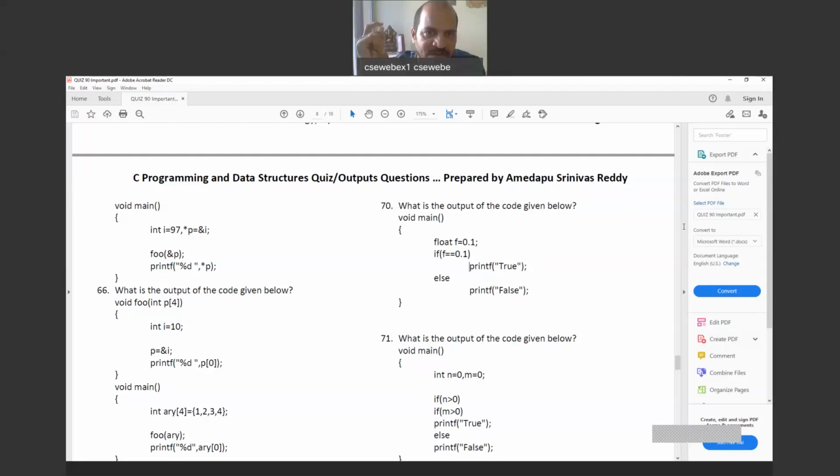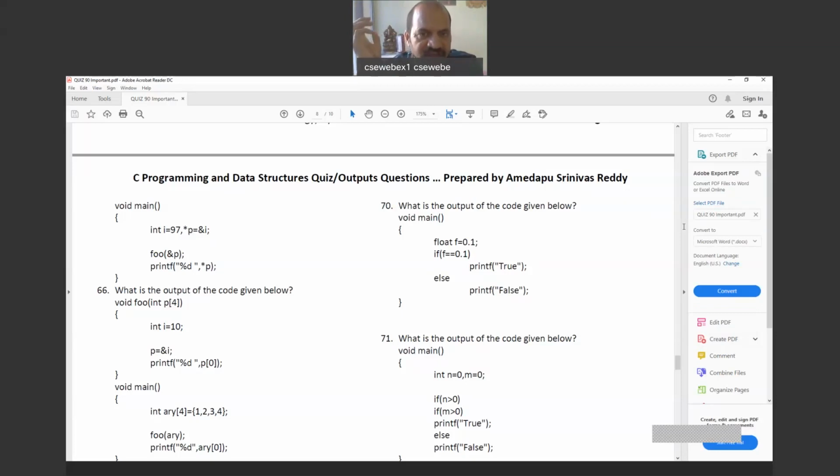They may not be equal. Very few times they may be equal, and most of the times, out of 100 times, 99 times you may get not equal. One time you may get equal. Because of that reason, in the if condition, if (f == 0.1), the condition may not be true.